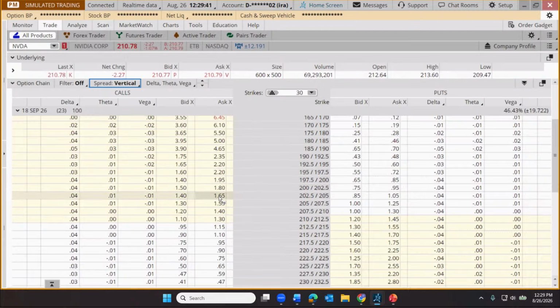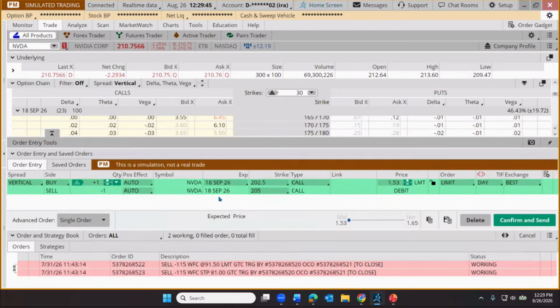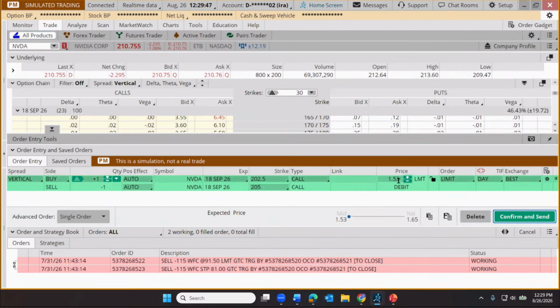And I'm going to create an order for that. Looks like that's going to cost us around maybe $1.50. I'm going to click on that. And let's just say, let's put in a limit order of $1.50 for this trade, this example.